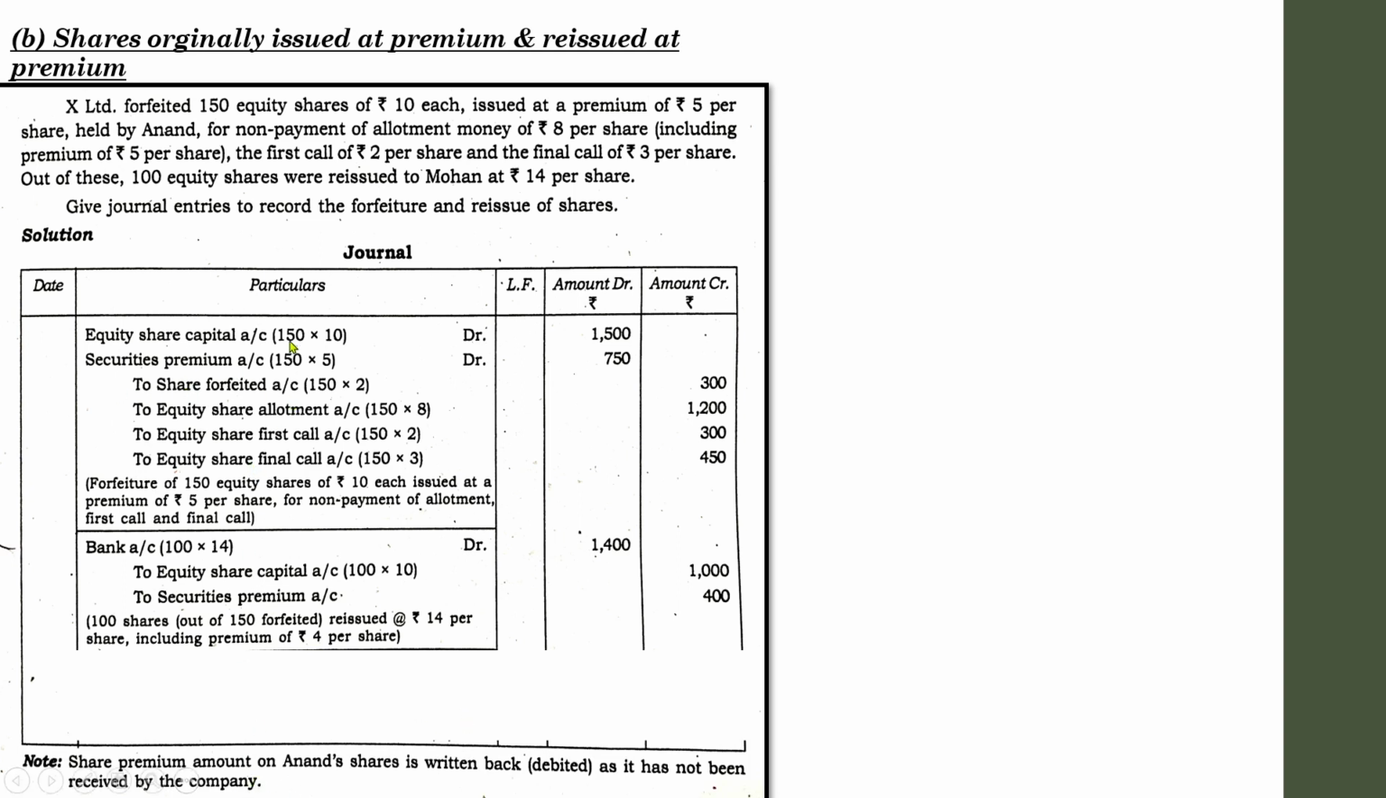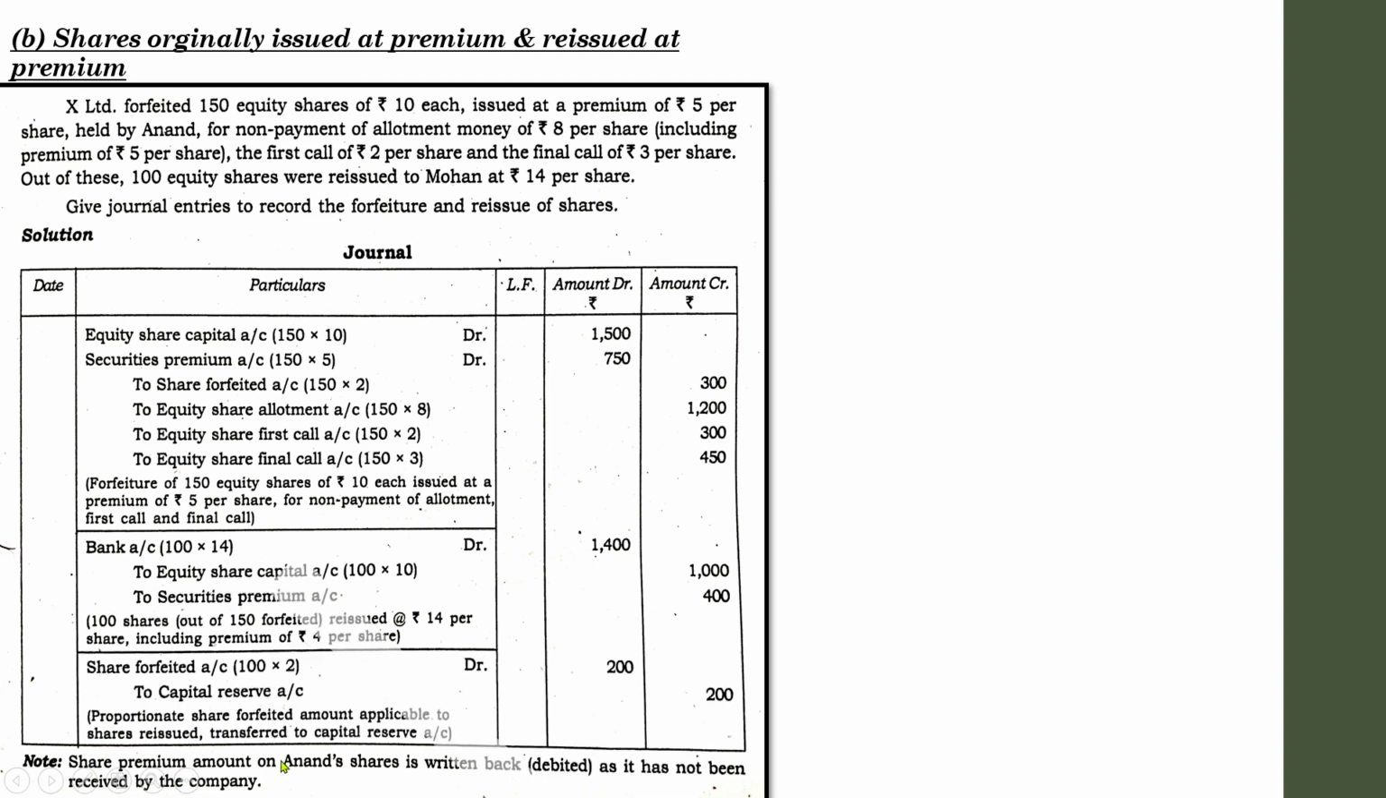Why do we consider the premium amount? Because the person didn't pay the premium installment. That is why we have shown the premium in the forfeiture entry. That is given in the note. And finally, the forfeiture entry, share forfeiture account debit to capital reserve.